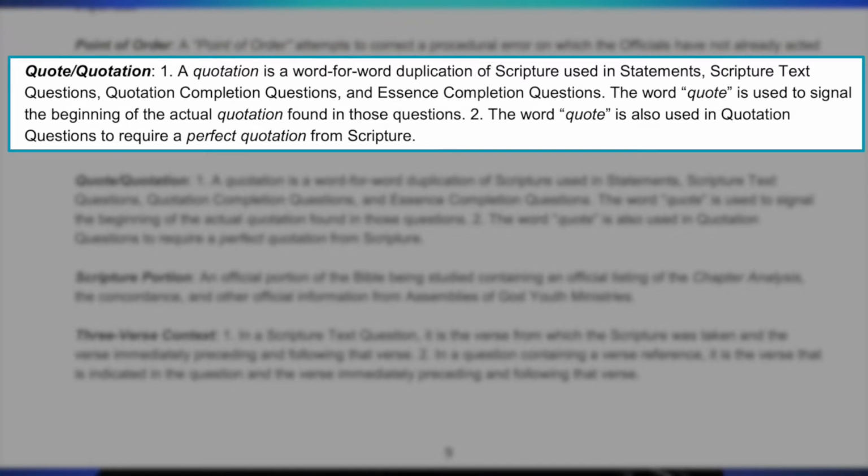Quote, quotation. A quotation is a word-for-word duplication of scripture used in statements, scripture text questions, quotation completion questions, and essence completion questions. The word quote is used to signal the beginning of the actual quotation found in those questions. 2. The word quote is also used in quotation questions to require a perfect quotation from Scripture. So part 1 here is addressing the written quotation on the official answer sheet. Part 2 is addressing the word quote used in the question.